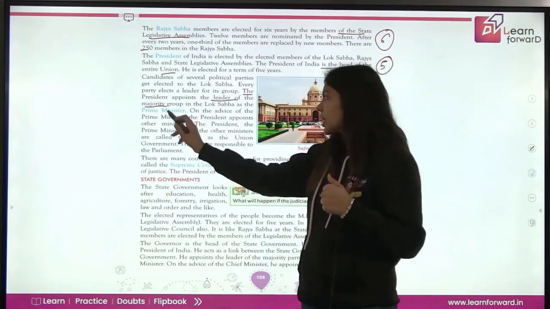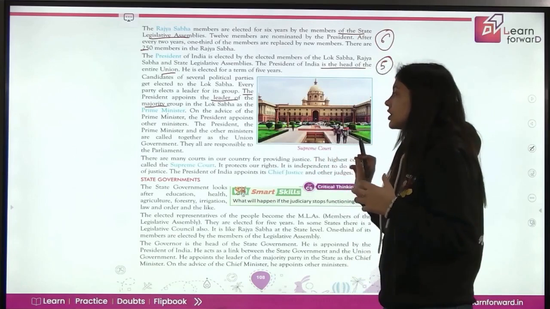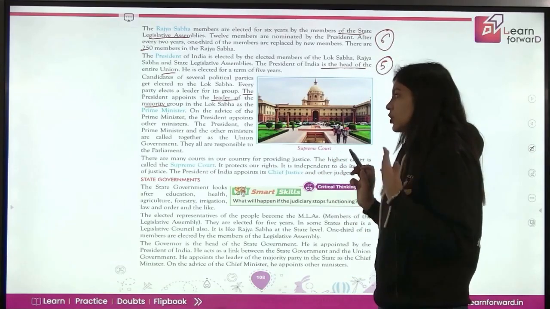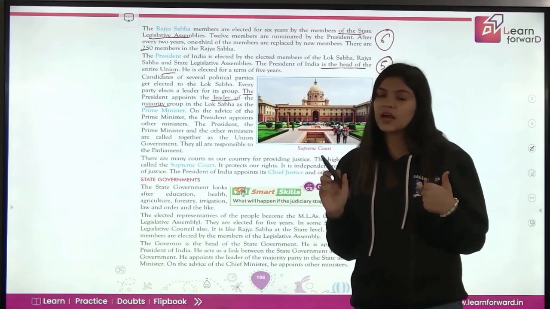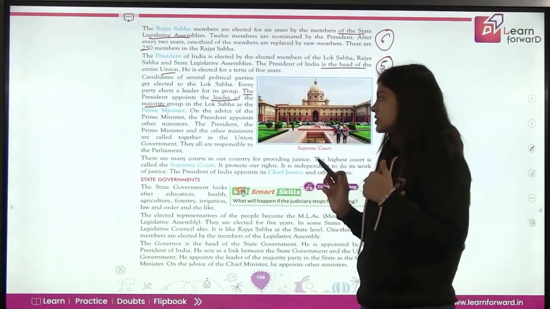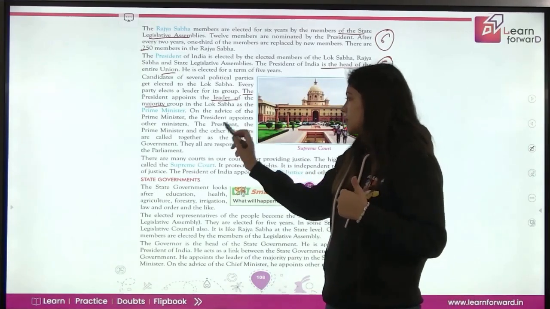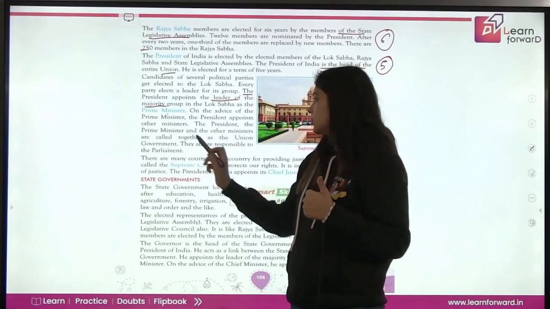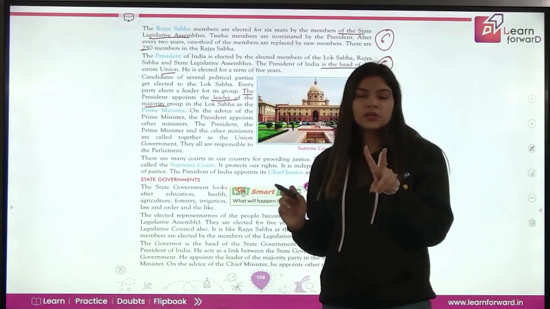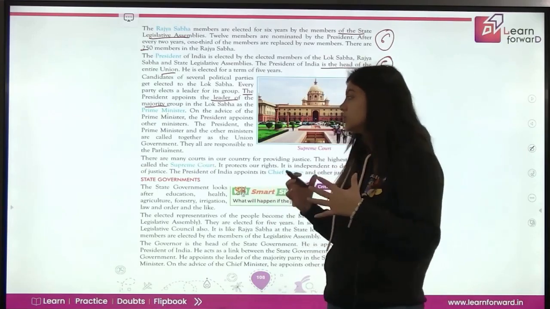On the advice of the prime minister, the president appoints other ministers. So after taking the advice of the prime minister, the president has the power to appoint other ministers as well. The president, prime minister and other ministers together form the union government.